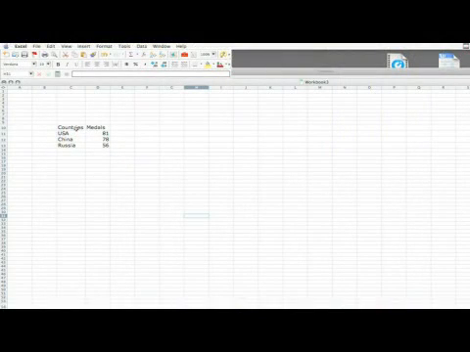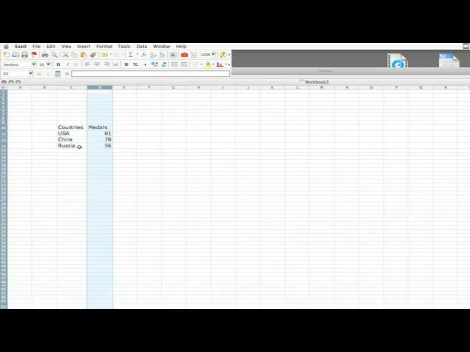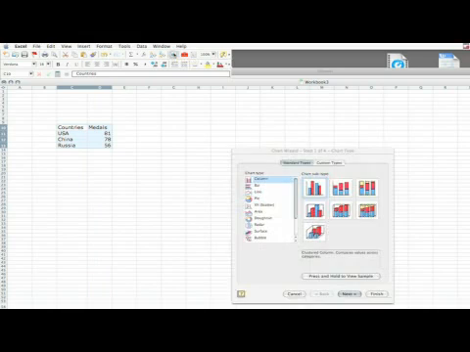Here in my example I have a medal count by countries. I have a column for countries and a column for medals. I'm going to highlight the whole thing and then go to the toolbar and click on the chart wizard button.